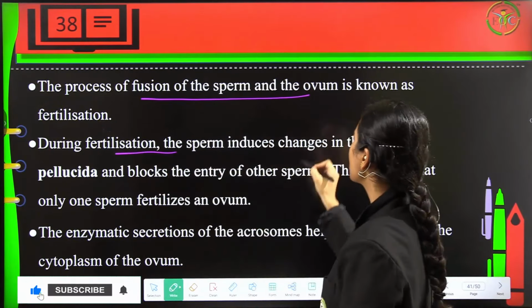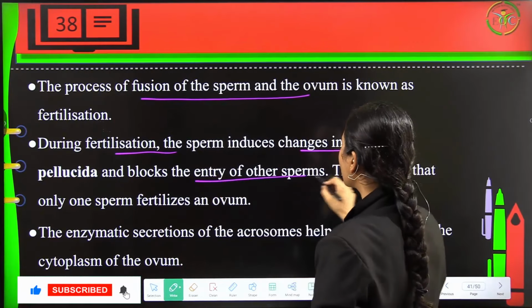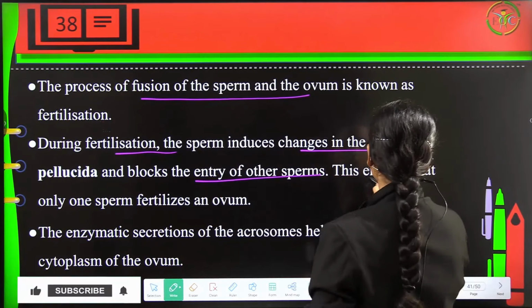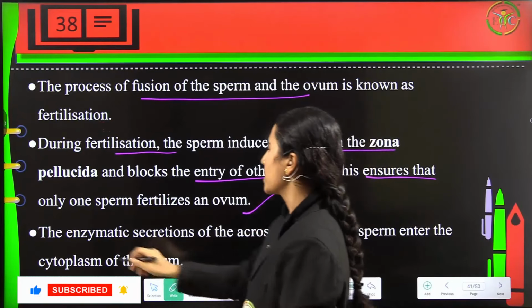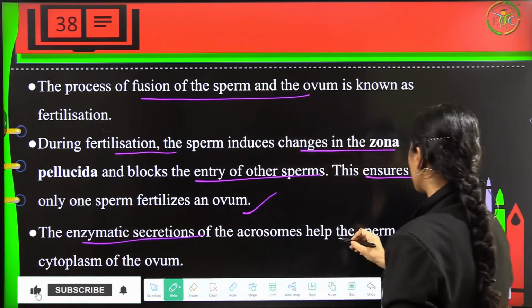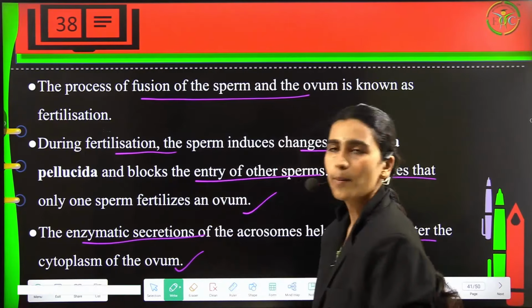At the time of fertilization, the sperm will induce changes in the zona pellucida, and this will block the entry of other sperms. Now this will ensure that only one sperm will fertilize one ovum. Enzymatic secretions of the acrosome will help the sperm to penetrate into the cytoplasm of the ovum.